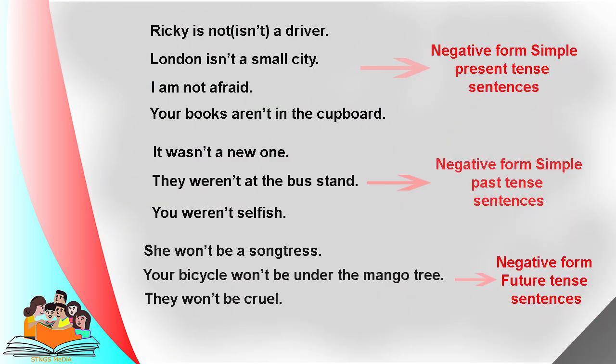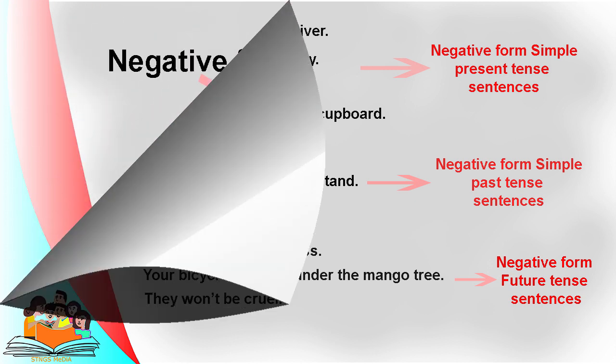Ricky is not, isn't, a driver. London isn't a small city. I am not afraid. Your books aren't in the cupboard. It wasn't a new one. They weren't at the bus stand. You weren't selfish. She won't be a songstress. Your bicycle won't be under the mango tree. They won't be cruel. Can you understand the sentence pattern?